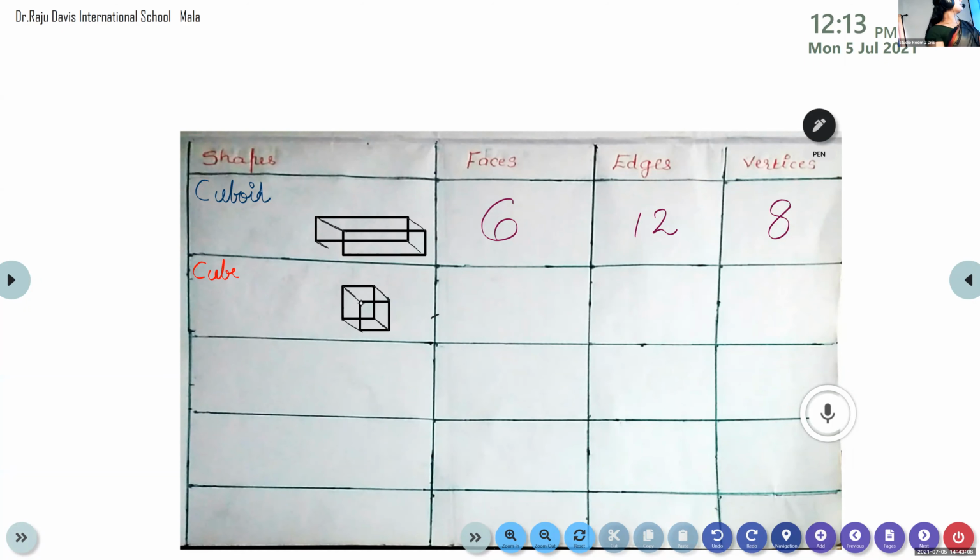Bhadra, please unmute and tell me how many faces are there for a cube? How many squares are there in a cube? Only 4 squares you can see. See the cube in my hand.